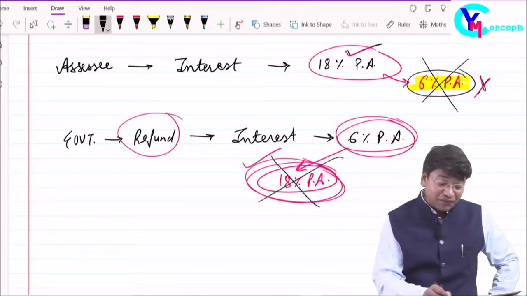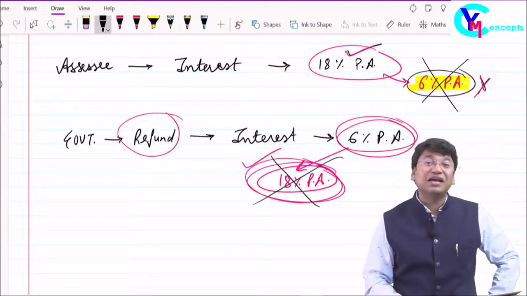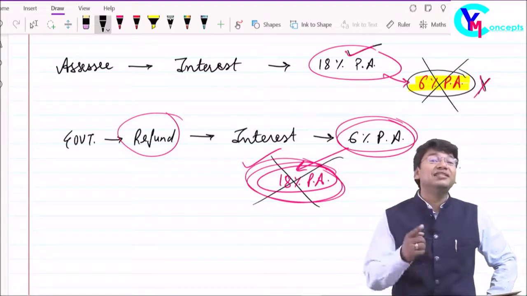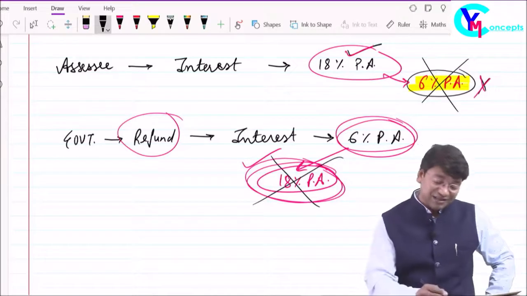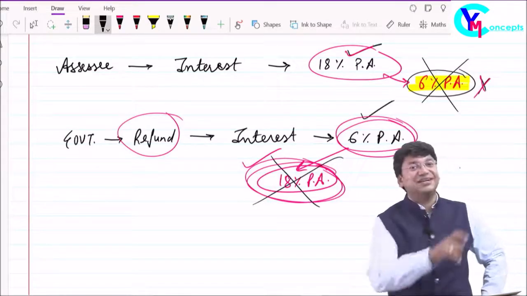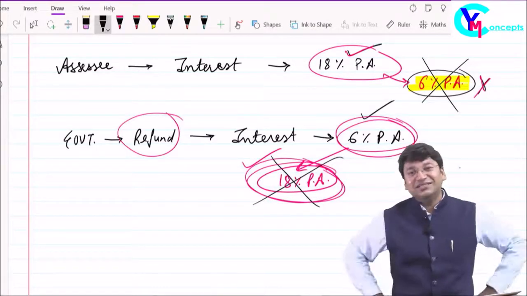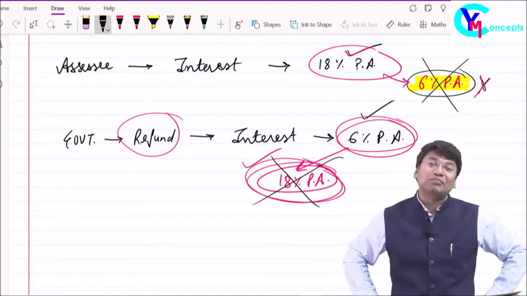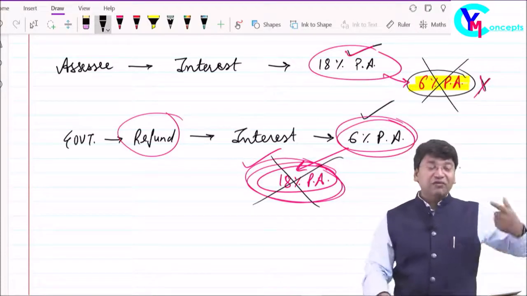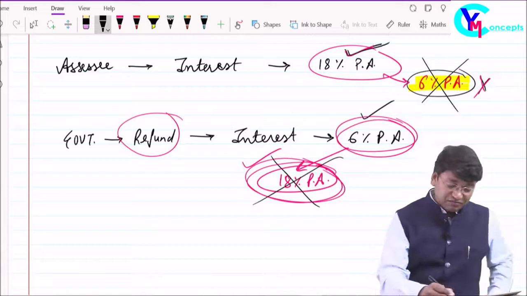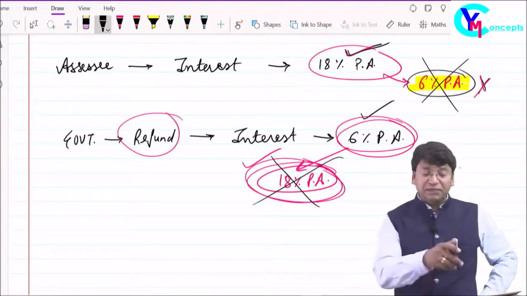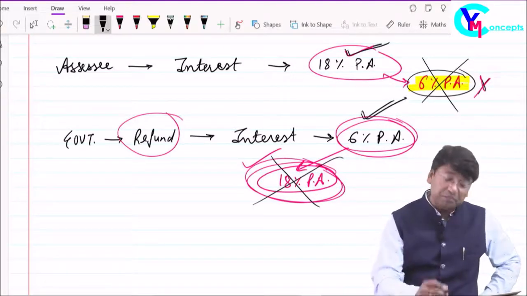Viable? No. So what is the viable rate of interest if the government delays in making refund to the assessee? 6% as per market condition. Now you tell me, is it right or wrong? Absolutely right. For the assessee, it's 18% per annum. Perfect. For the department, it is 6% per annum. Perfect.